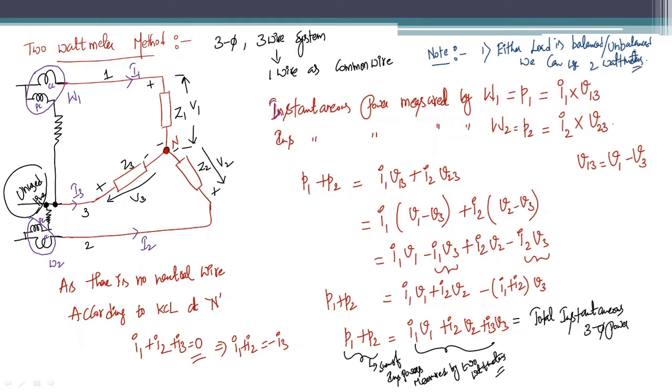And the second note is that whether the load is star or delta, the results will not change. Here I considered a star connected lagging load. You can connect a delta connected lagging load also, and you will get the same result. So these are the two important points to keep in mind related to the two wattmeter method.